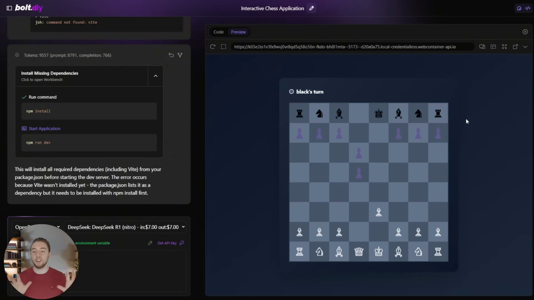So it seems like in general, R1 has a much better UI and just the ability to reason more about what you actually want. But then when it comes to actually implementing things correctly, it seems o3-mini has a bit of an edge there. And then also for speed, that definitely goes to o3-mini as well. So definitely pros and cons. Like I said just a little bit ago, it seems like there might actually be an opportunity to use these two LLMs together. And that is something I would love to create some more content on. So let me know in the comments if you are interested in that.